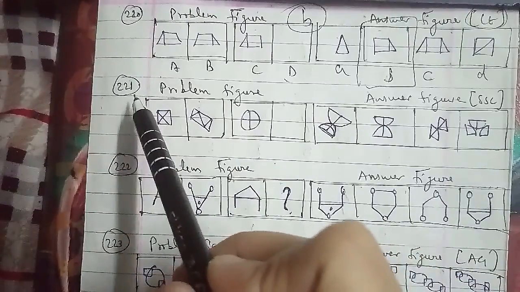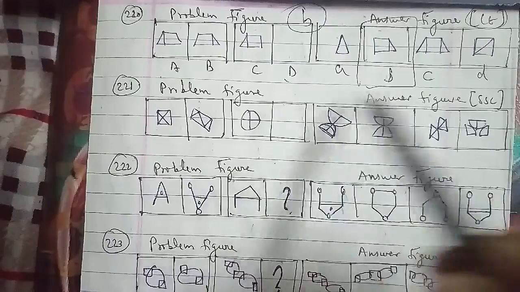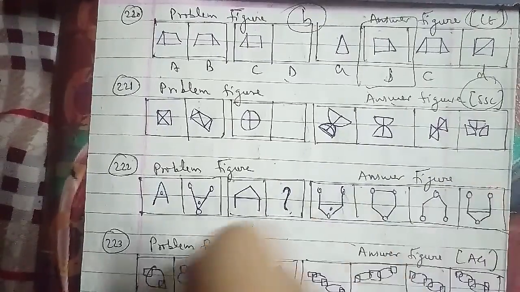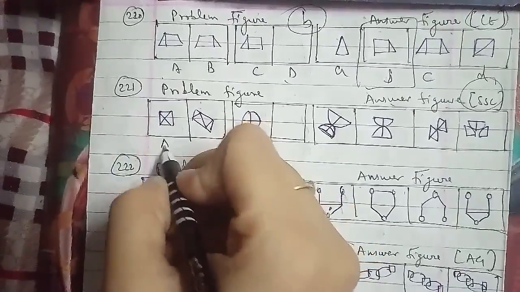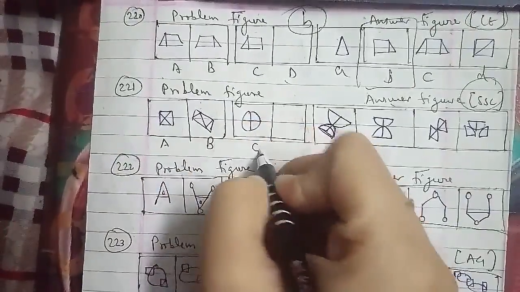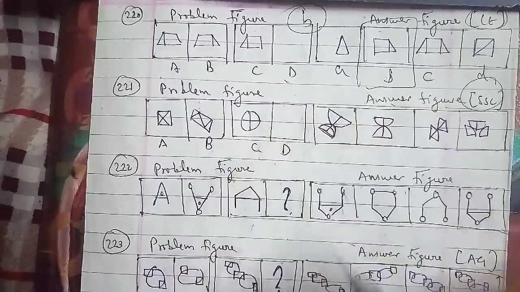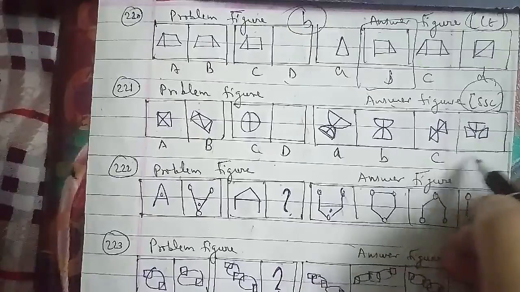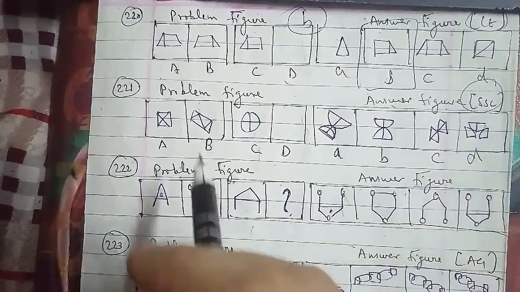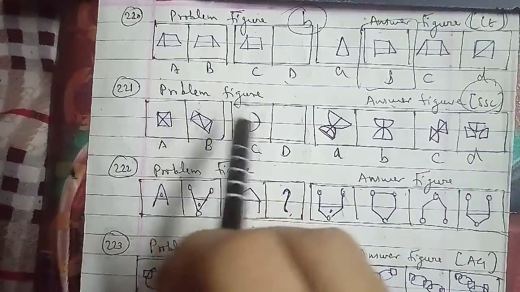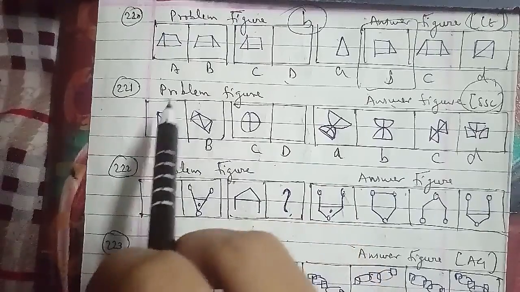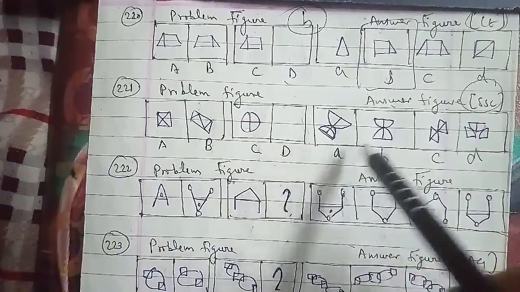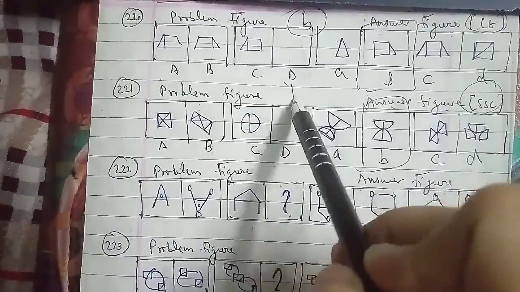These were the problem figures and these were the answer figures as well, which is an important one because this has been asked in the SSC examination paper, named A, B, C and D. The D is the missing figure, and that one we have to find out. In the same pattern, the figure is divided into two equal parts, and the lower part is placed above the other part. So we can say that the missing figure which we have to find out is figure B, which will be the right answer for this question as well.